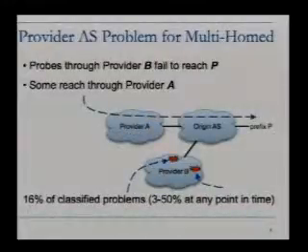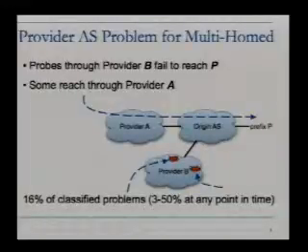So the first 2 classes were both complete unreachability. And the next 4, starting with this one, are going to be partial reachability. So this is perhaps more interesting. Some probes are getting through. We know things are working some places, but not everywhere.